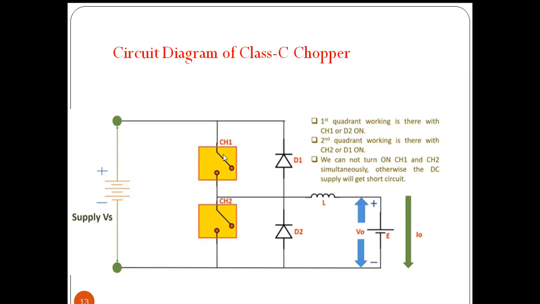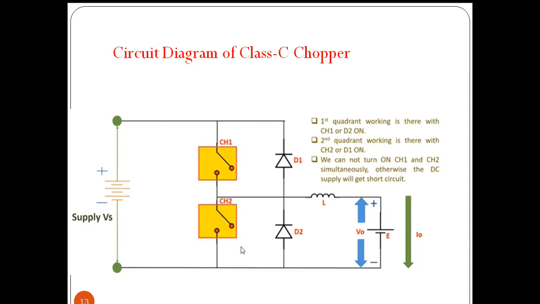When we are operating with CH1 and D2, we are going to see the modes of operation and how it will be operating. In the second quadrant, it is working when CH2 and D1 are on.